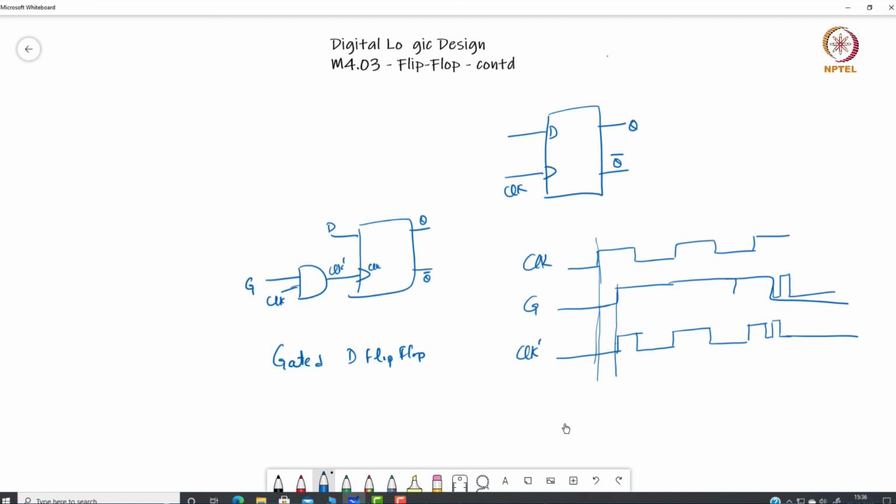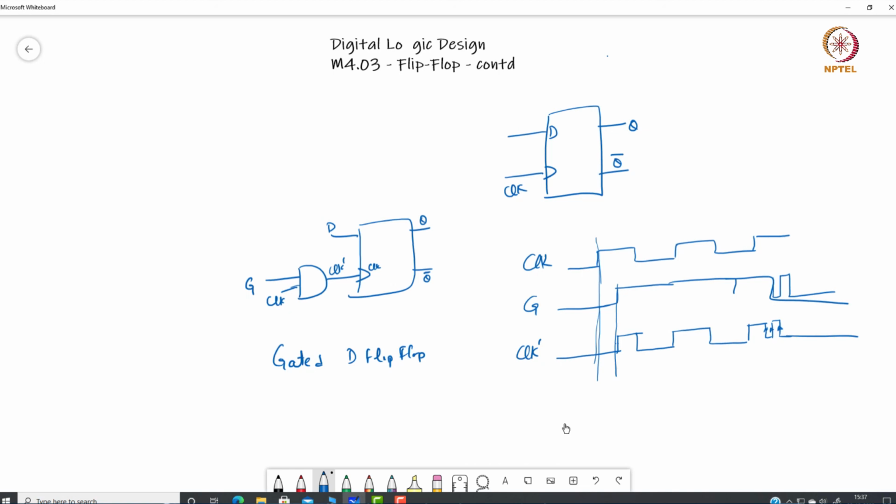The other thing is, let's say because of some reason the gate signal has a flicker. Then there would be multiple positive edges created, and each positive edge can create some side effect. That's why this mechanism, where we gate the clock, the signal controlling everything, is not a good idea. So what could be a better alternative arrangement?